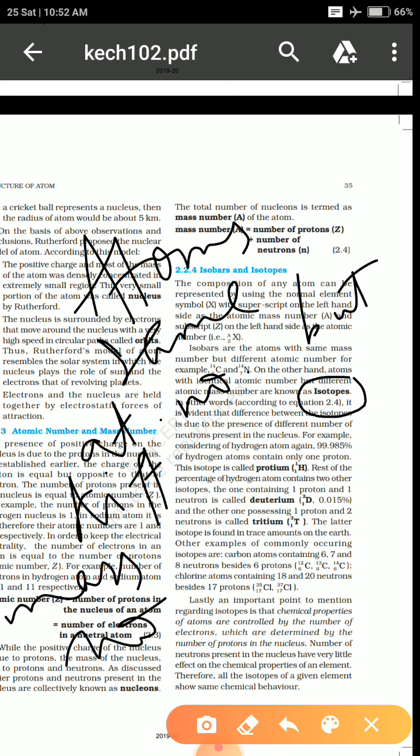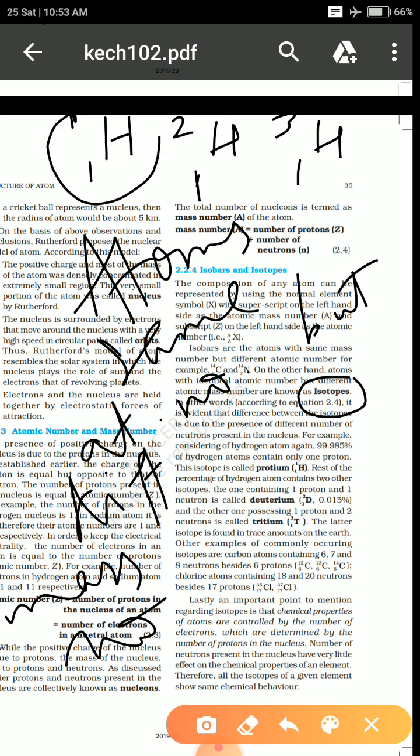The best example is hydrogen. Hydrogen has atomic number 1, we know that, but even with this atomic number 1 it has different mass numbers: 1, 2, 3.